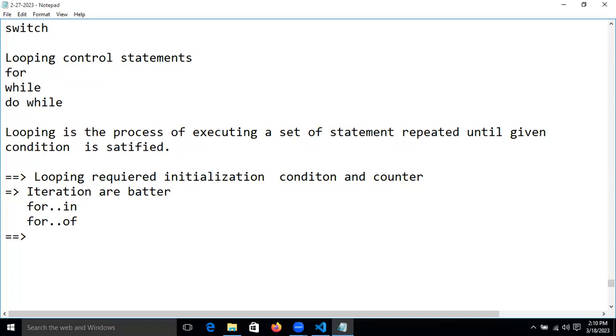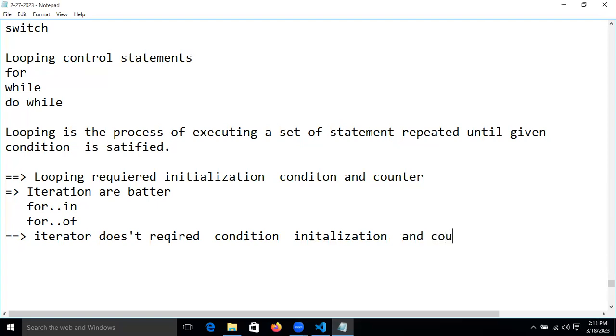So a loop requires initialization, a condition, and a counter.